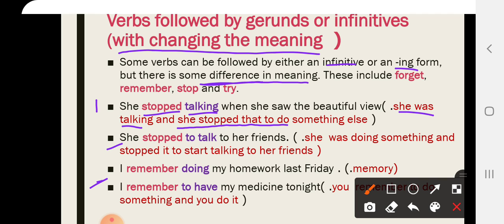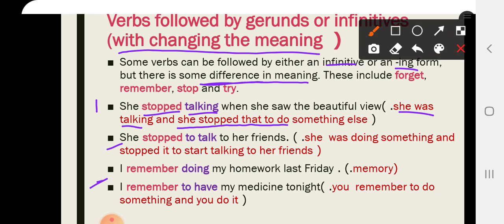Exercise, or then a second example here with remember. I remember doing my homework last Friday. It means that it's a memory. I remember doing, I have done the homework, and now I remember it. With ing, it means that it's a memory. Memory means what? من الذكريات. ذكرى. Okay?